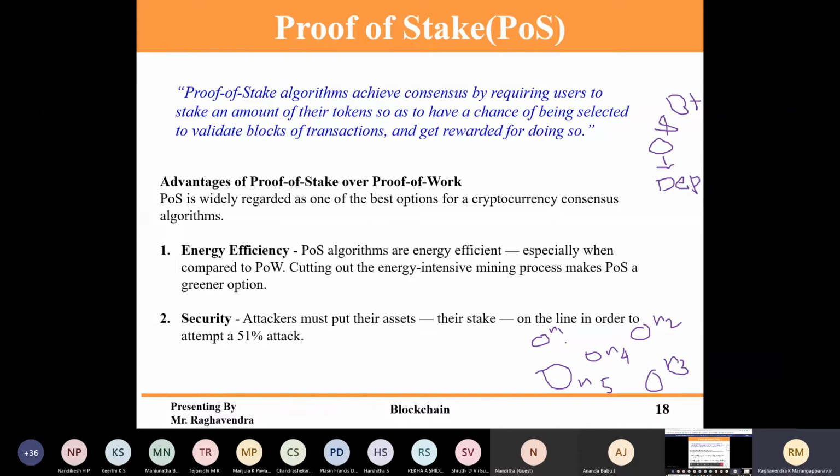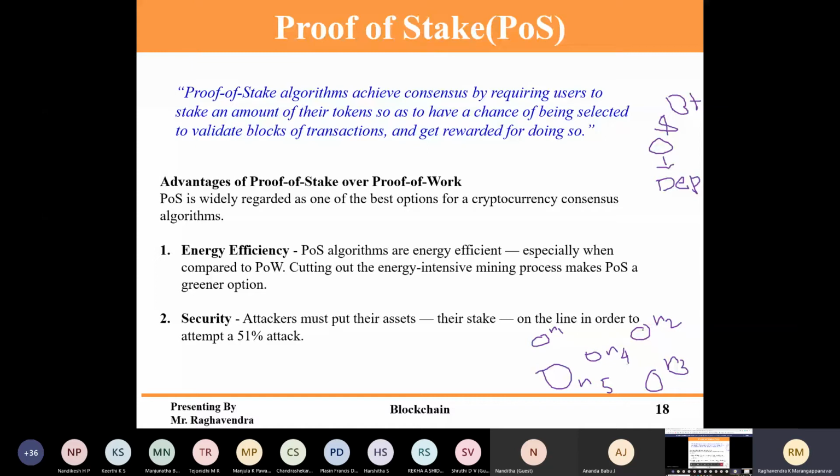So like proof of waiting time, proof of longer waiting time, proof of shorter waiting time, proof of elapsed time. There are many proof consensus mechanisms available. You can take any one. So here there are five nodes, five participating nodes. Everyone wants to be a winner.